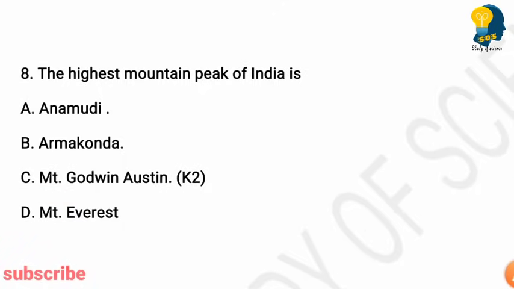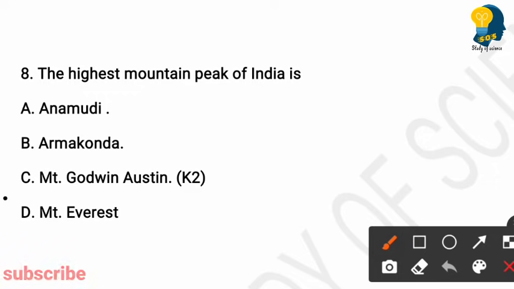Okay, question number 8. The highest mountain peak in India is. Options are Anamudi, Armakonda, Mount Godwin Austen or K2, Mount Everest. So here the right answer is option C, Mount Godwin Austen or K2. It is the highest mountain peak of India.